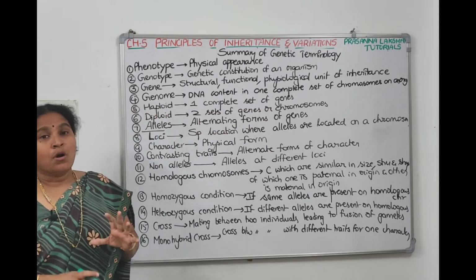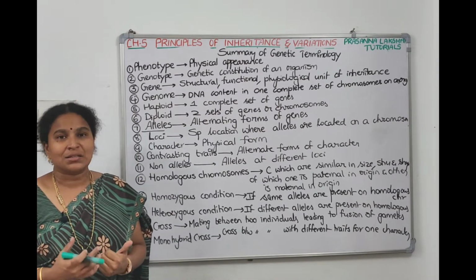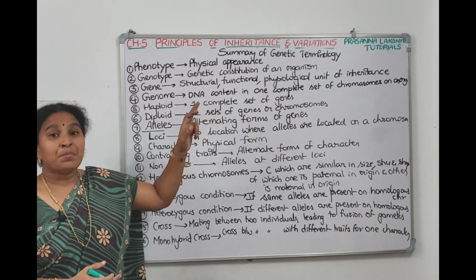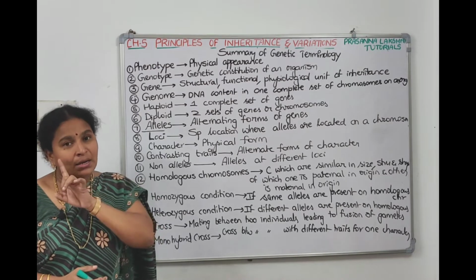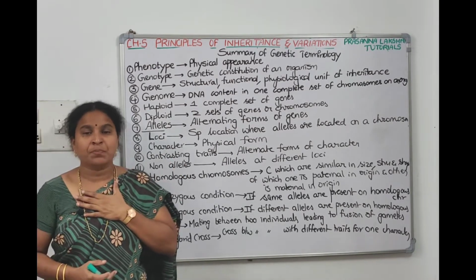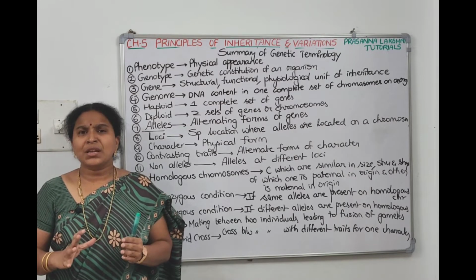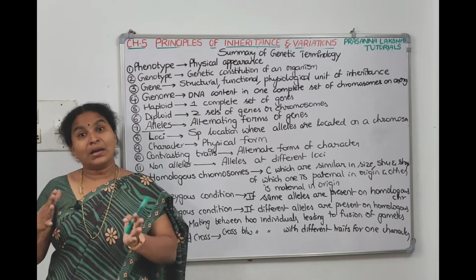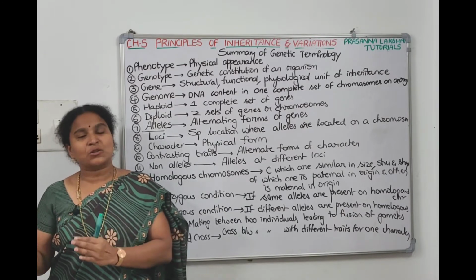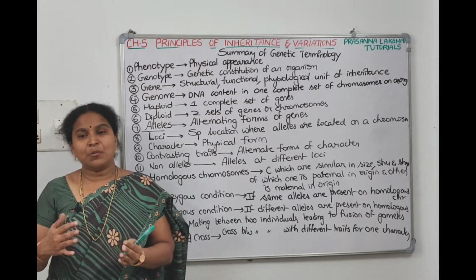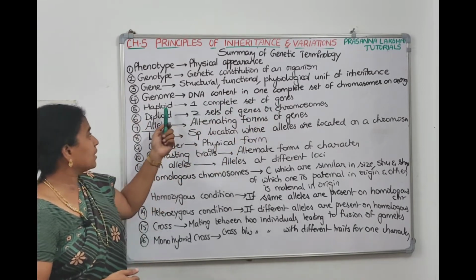Now genome, the DNA content. A gene has a nucleotide sequence. Nucleotide sequence means the genetic material, that's DNA. Now the DNA content present in one complete set of chromosomes is called the genome. We have 46 chromosomes, which are pairs. One complete set means 23 chromosomes. How much DNA do I have in one complete set of chromosomes? It is 3.3 into 10 power 9 base pairs, right? So that is my DNA content per one set of genes. That is the human genome.